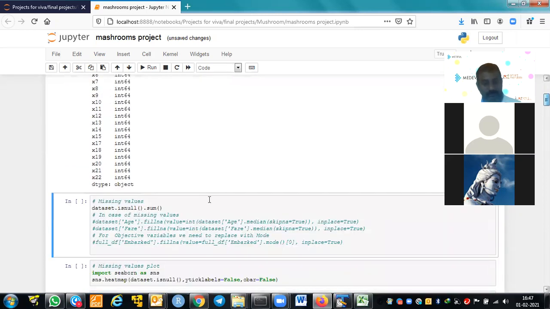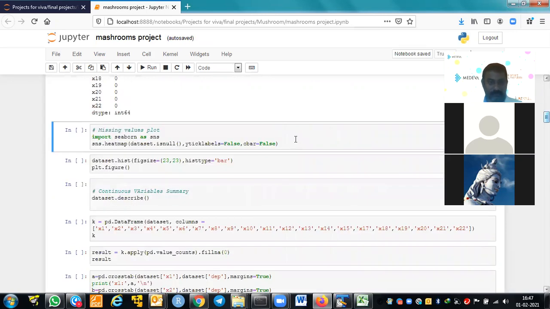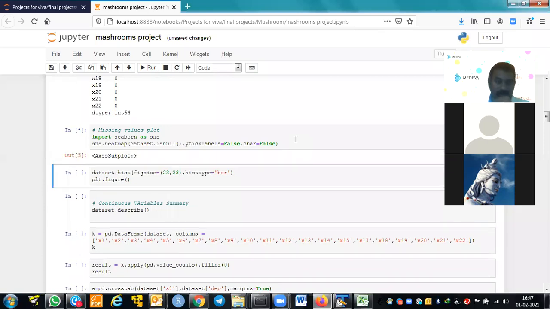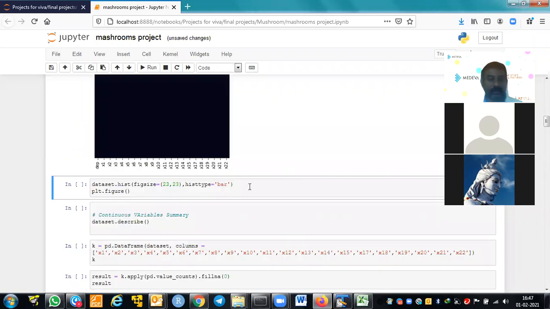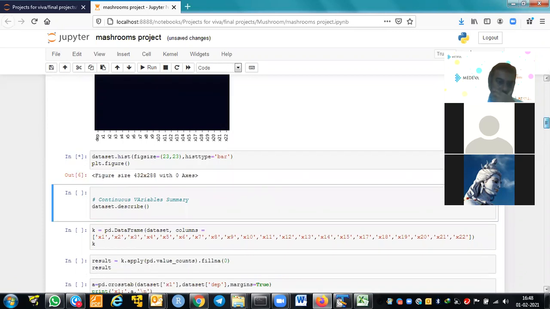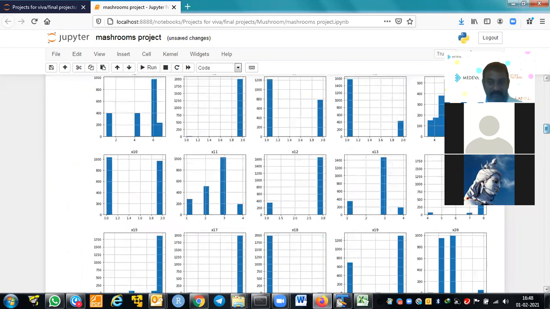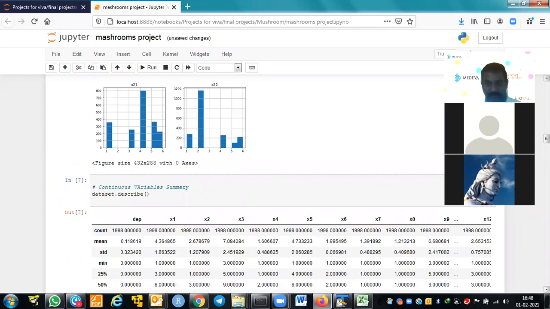Before doing the analysis, first we need to test for the missing values. Luckily, in this data there are no missing values. We can see the same thing from this picture also: there are no missing values. Now we need to see the histograms. It's not very meaningful, but a histogram basically gives the frequency of everything. Because everything is a categorical variable, this is how it looks. Now we can find mean, median, maximum. Also not useful, but yeah.